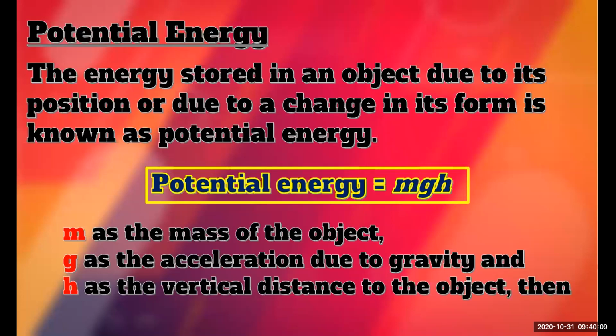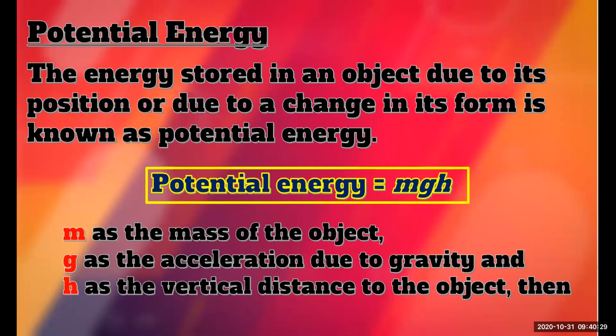Kinetic energy means if an object is moving, it has a velocity. Because of the velocity, it has kinetic energy. If an object is moving, it has kinetic energy. If the object is kept at a certain height, it has potential energy.